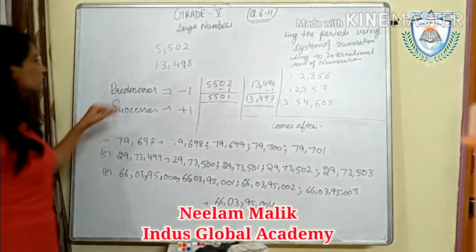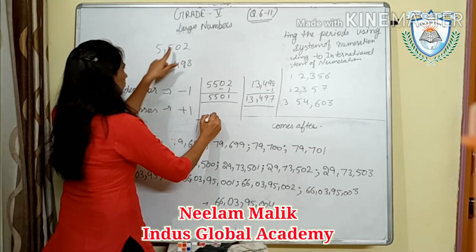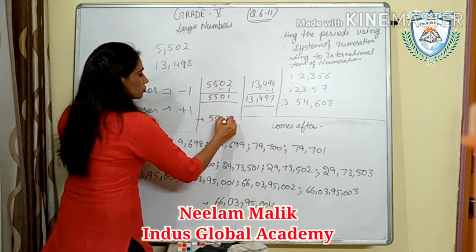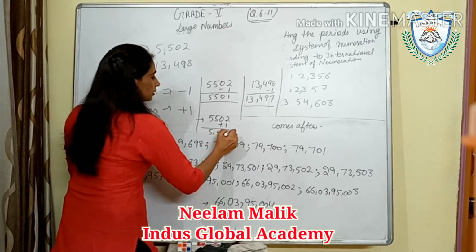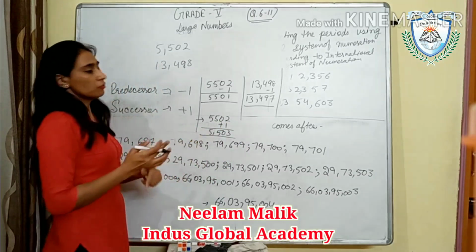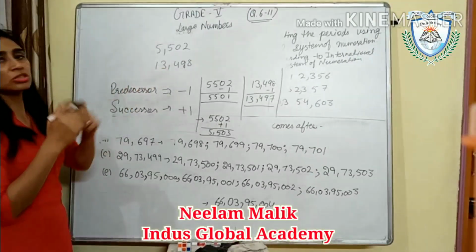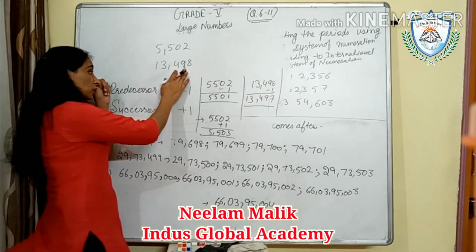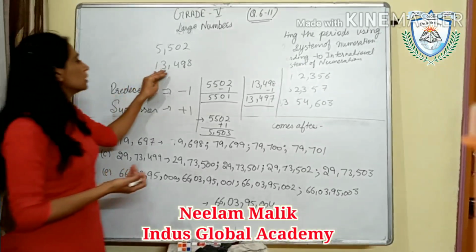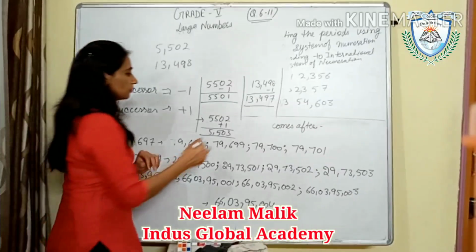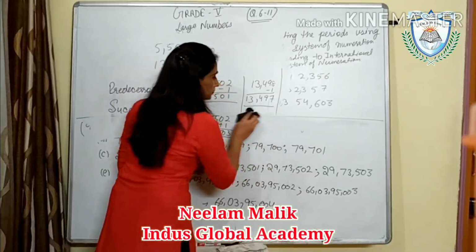Okay. Now successor. What will be the successor of this number? Successor will be, we have to just add 1. 5,502 plus 1. So it will be 5,503. And what will be the successor of this? Here is 98. Only the last digit will be affected. So only the last digit will be affected, 8 to 9. So 13,499. So I'm writing here. Please do all these sums on your own. Okay.